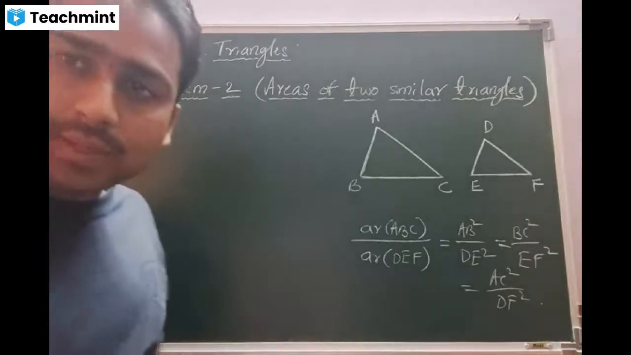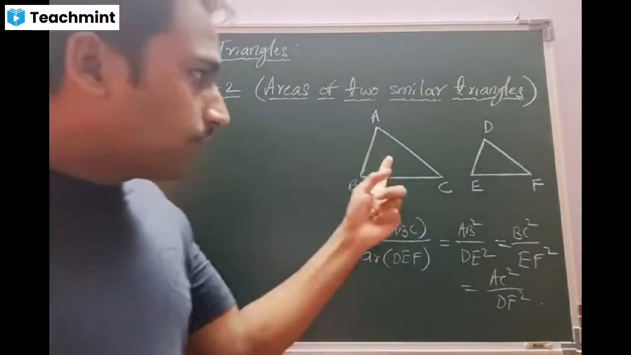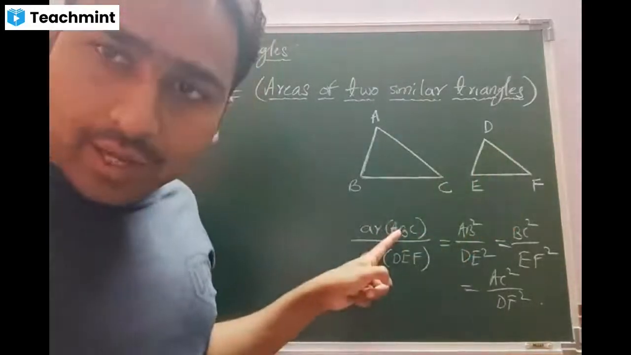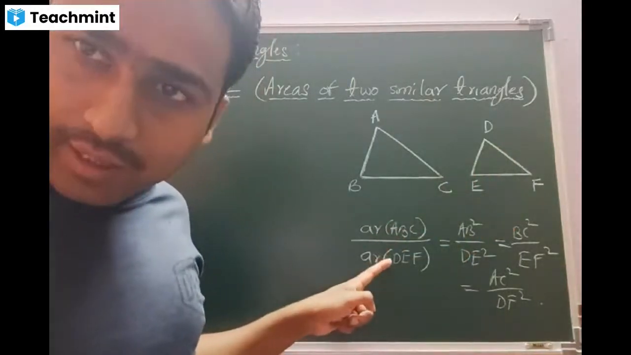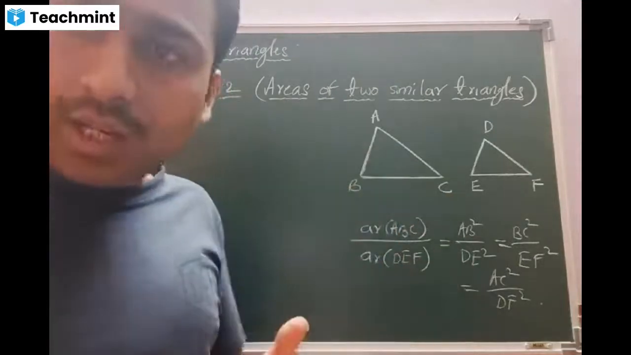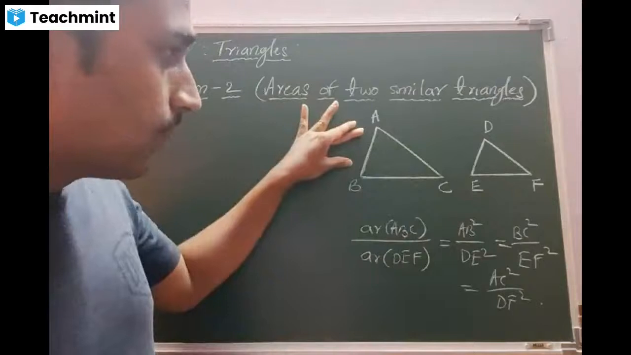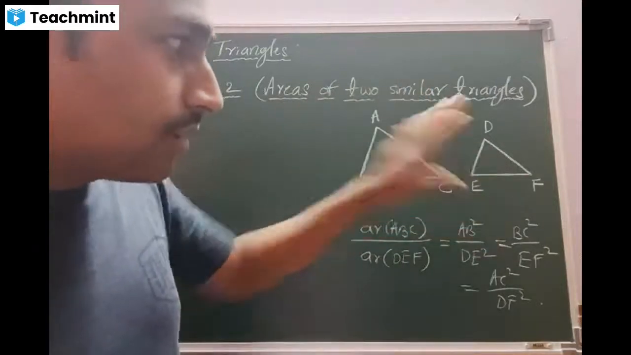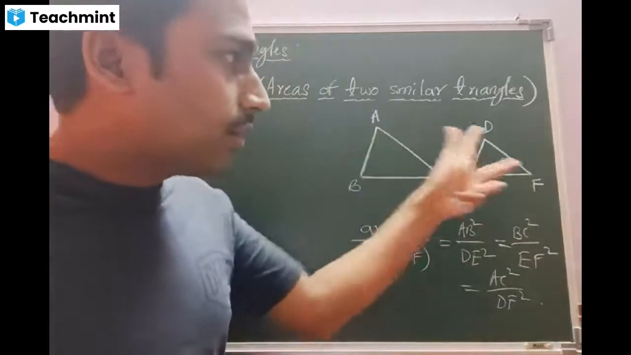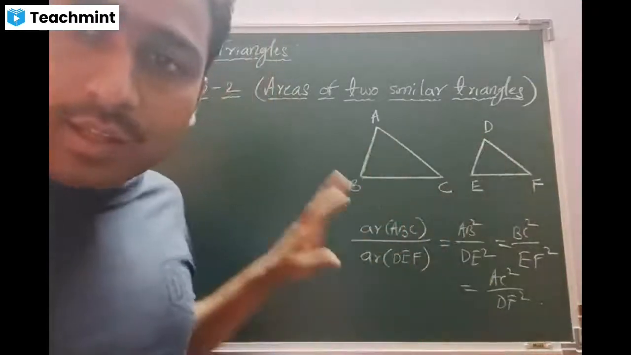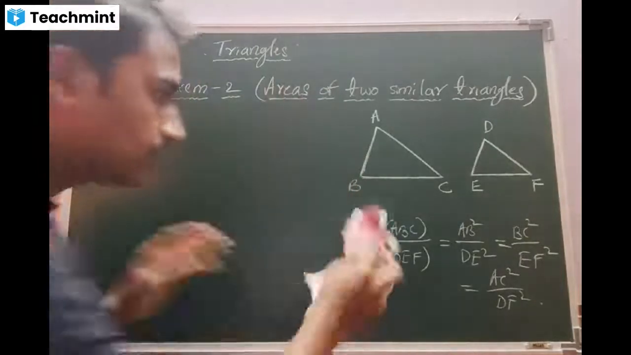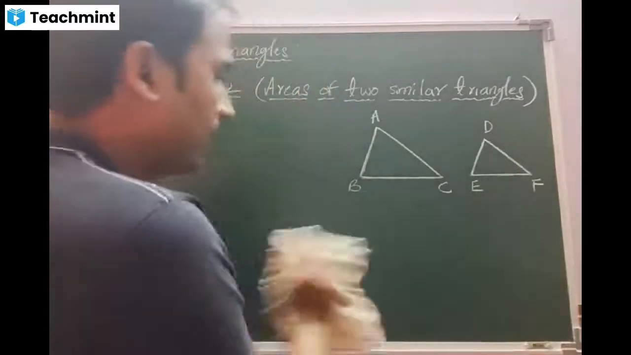So look at the concept, beta. I repeat the meaning. If the two triangles are similar, then the area of one triangle divided by the area of the other triangle should be equal to three ratios. What are those three ratios? The corresponding sides: AB square by DE square, BC square by EF square, AC square divided by DF square. Is it understood better? Yes, sir.